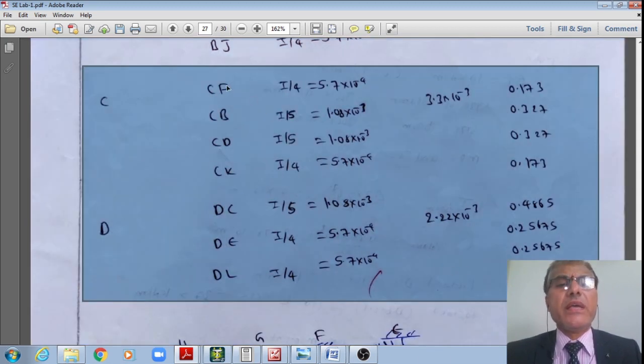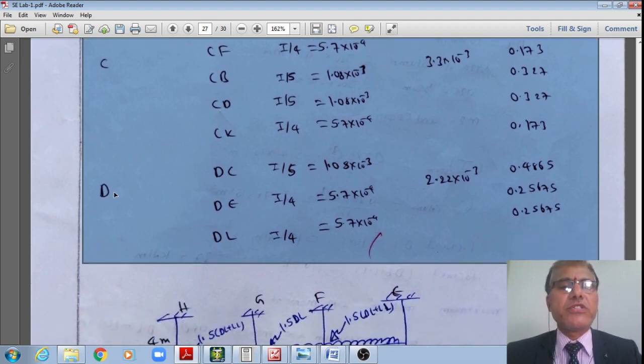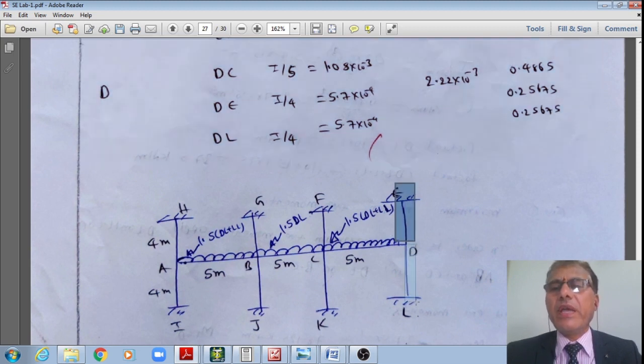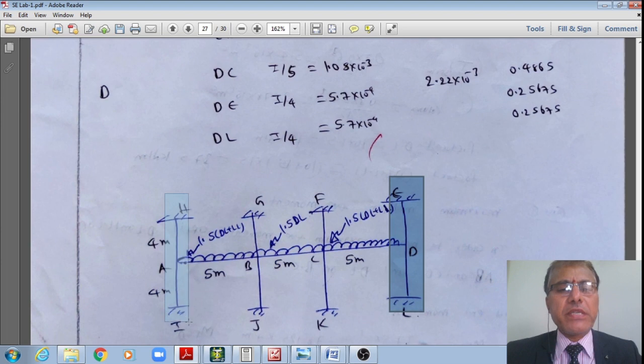At joint C, CF itself is CK, which is having 0.173 distribution factor. CB and CD both are having 0.327, whereas at joint D I would have DC as 0.4865, and DE and DL both are having approximately 0.2568, because this is perfectly the mirror image of this.